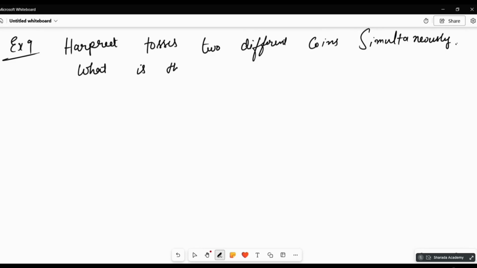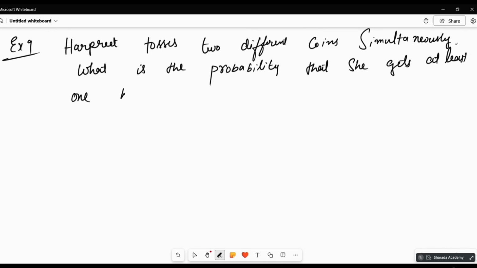What is the probability that she gets at least one head? At least one head. This is the question.